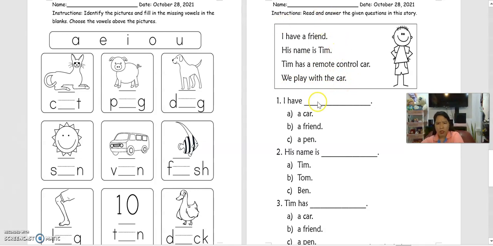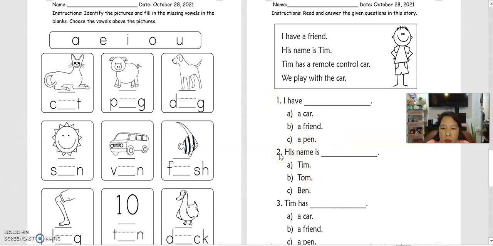Now, to answer these questions, you were going to choose, okay, and then you were going to circle your best answer and then write it down here. So the first question is, or the statement, I mean, I have A, a car, B, a friend, C, a pen. So choose your right answer.